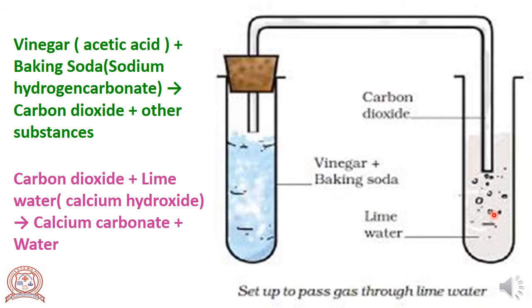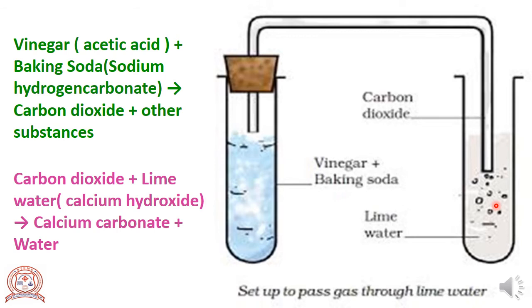Lime water is calcium hydroxide. Okay. So this carbon dioxide reacts with calcium hydroxide, gives calcium carbonate and water, and this turns milky. This lime water turns milky.